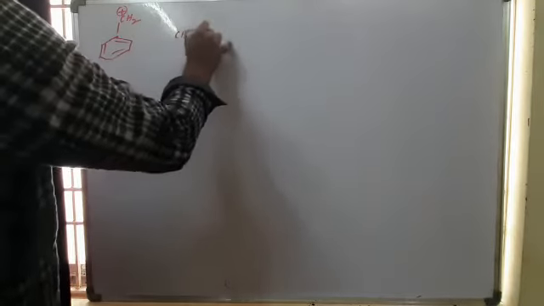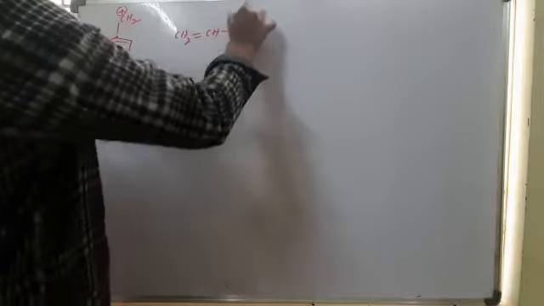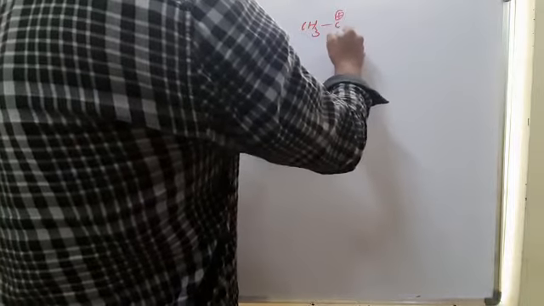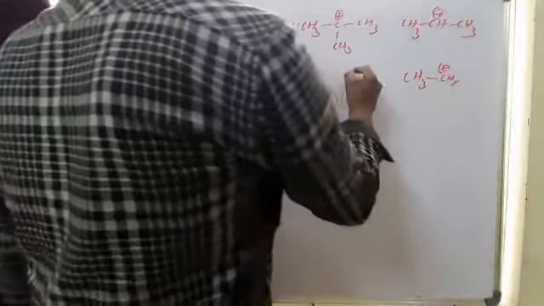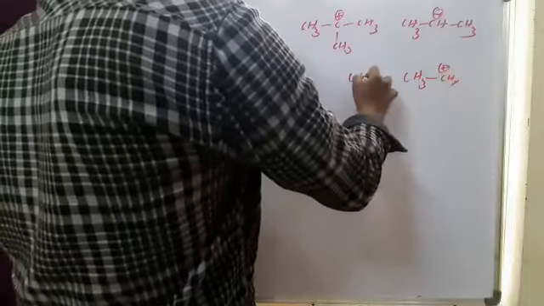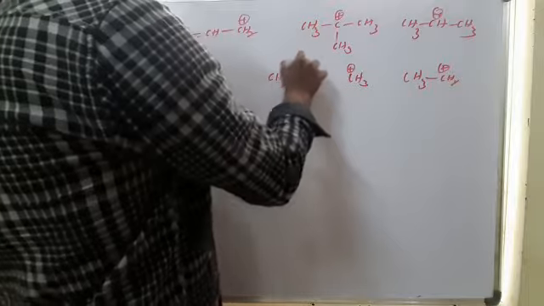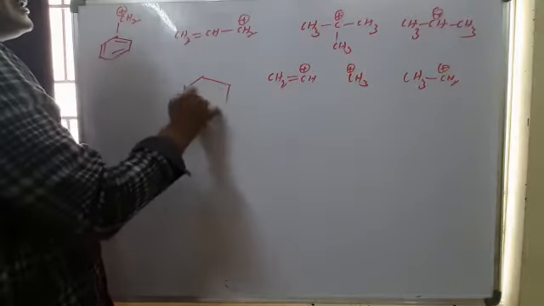This is benzyl carbocation. Next, this is allyl carbocation. This is tertiary, and you know the secondary carbocation and also the primary carbocation, and methyl carbocation, and vinyl carbocation, and phenyl carbocation.